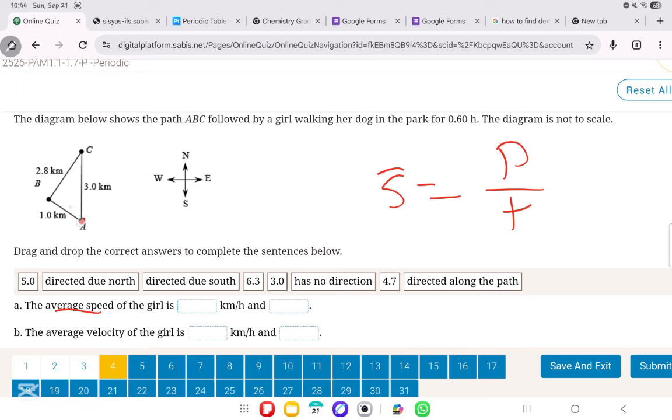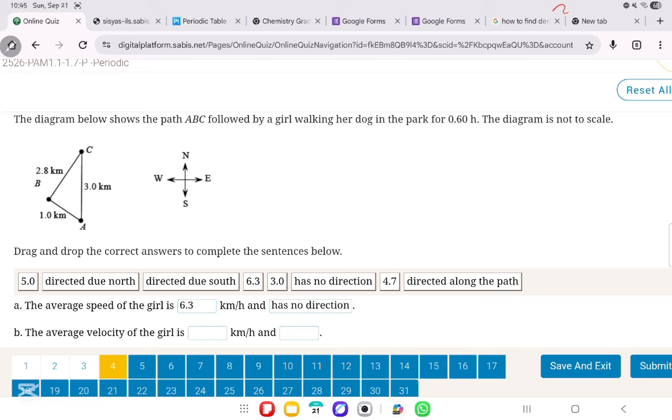What is the distance traveled by the girl? She goes from A, then to B, then to C. So she travels 1 plus 2.8 kilometers, which is 3.8 kilometers, over the total time, which is 0.6. So put it on the calculator, and you will get approximately 6.3 kilometers per hour. But because we're dealing with average speed and distance, there will be no direction because they are both scalar quantities. So about 6 kilometers per hour and it has no direction.